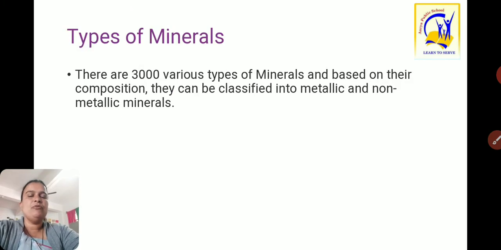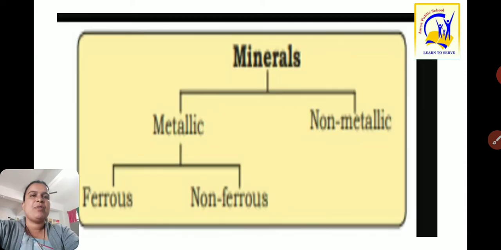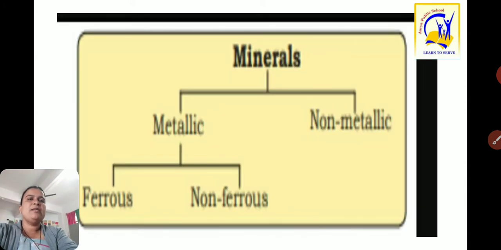Then, types of minerals. There are 3000 various types of minerals, and based on their composition they can be classified into metallic and non-metallic minerals. Here in the chart you can see minerals classified into metallic and non-metallic.